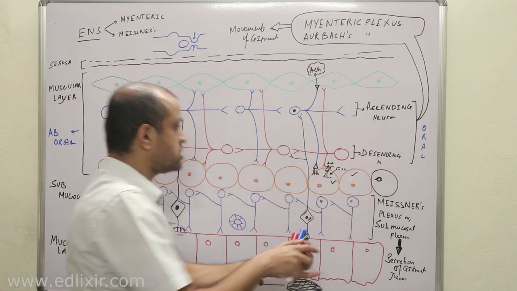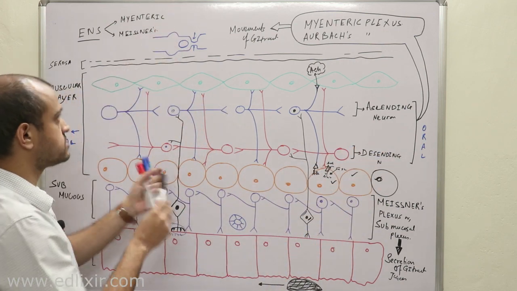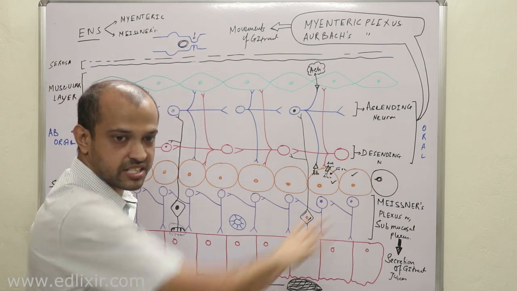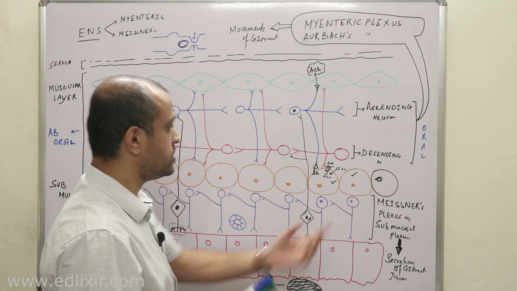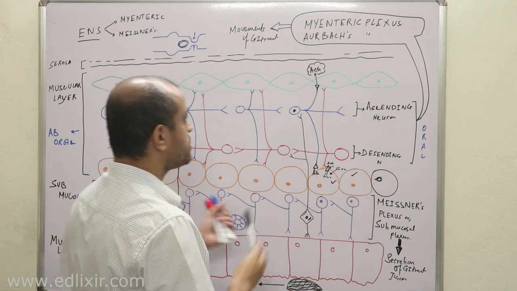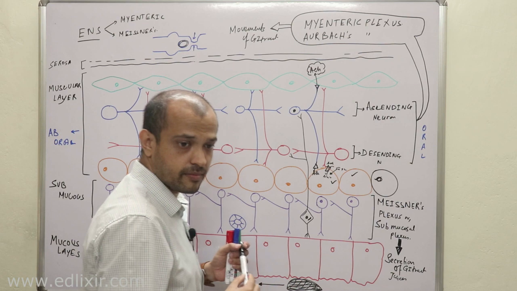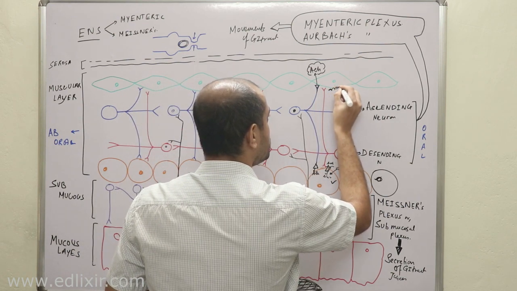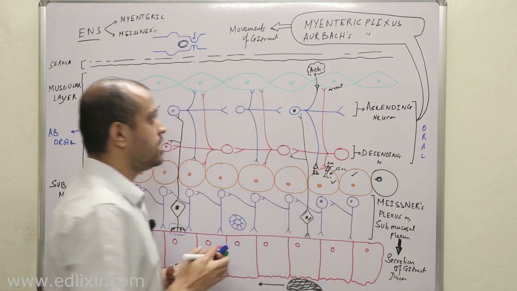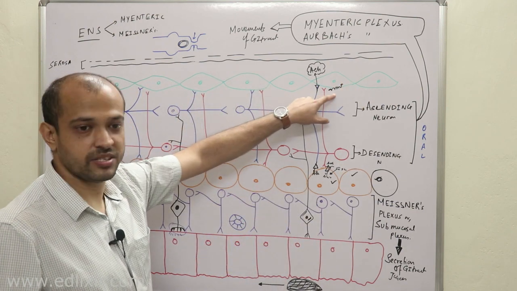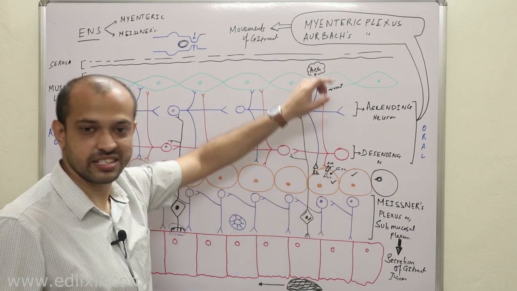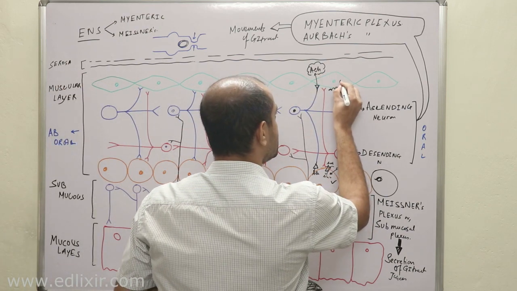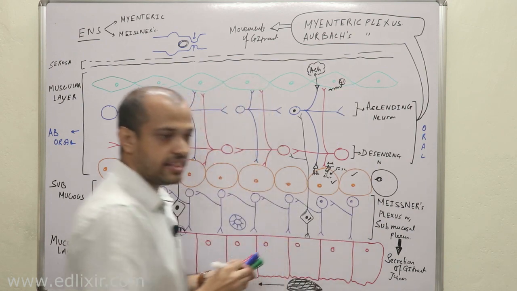Therefore this portion will look like this. Suppose this is the food bolus. Now this portion will look like this because the circular muscles are contracting. When circular muscles are contracting, acetylcholine is also released in the longitudinal layer. There is a trick here. The longitudinal layer muscles have G protein coupled receptors, or muscarinic receptors. They don't have nicotinic receptors, they have muscarinic receptors. These muscarinic receptors are coupled to Gi, and therefore they will relax.